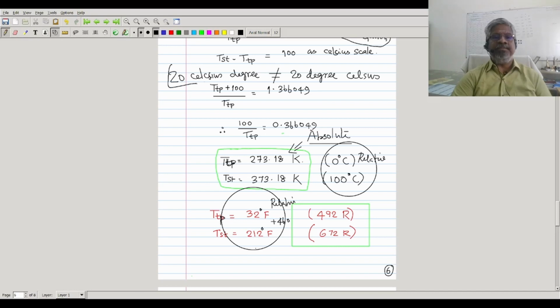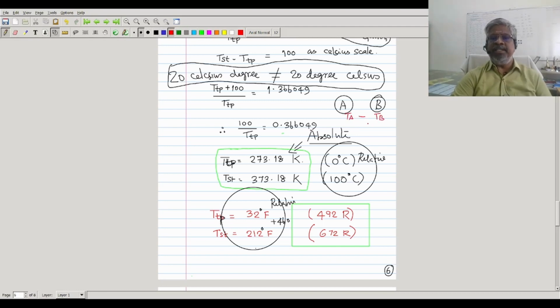Both are different. Say, for example, I have one object A and another object B, with temperatures TA and TB.